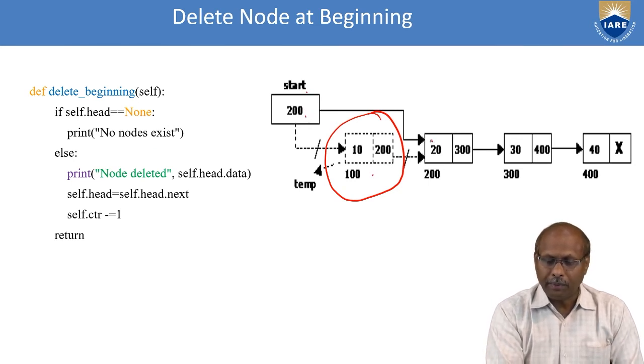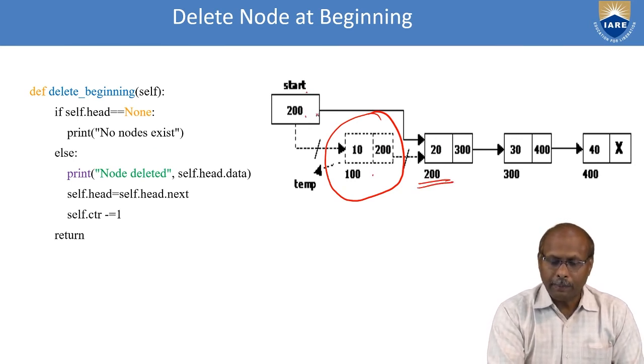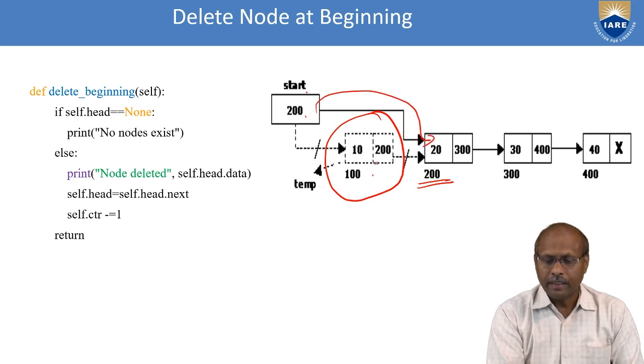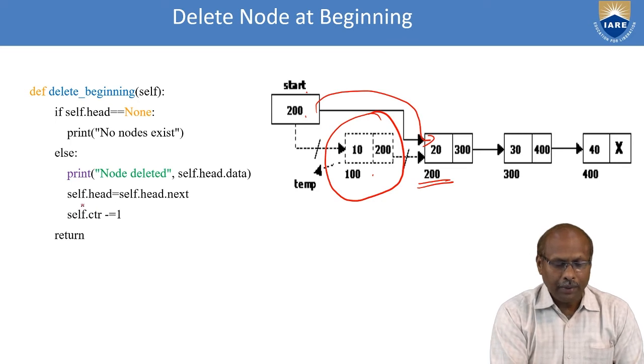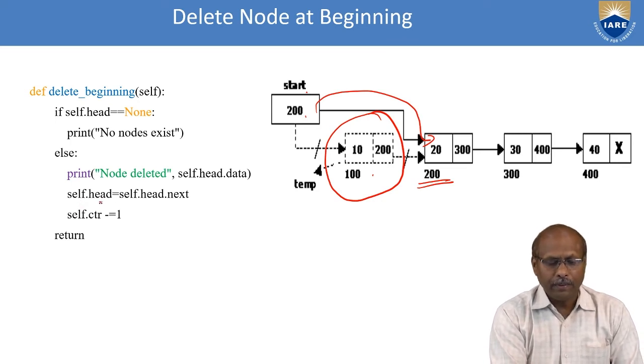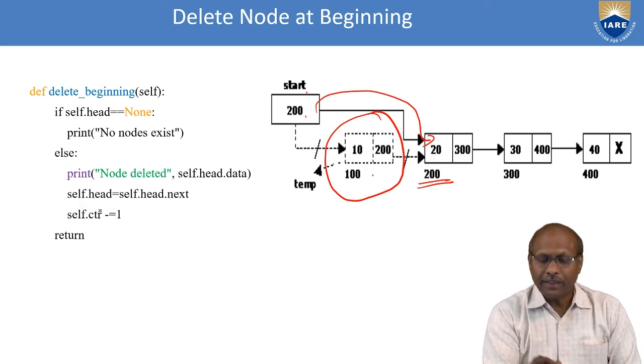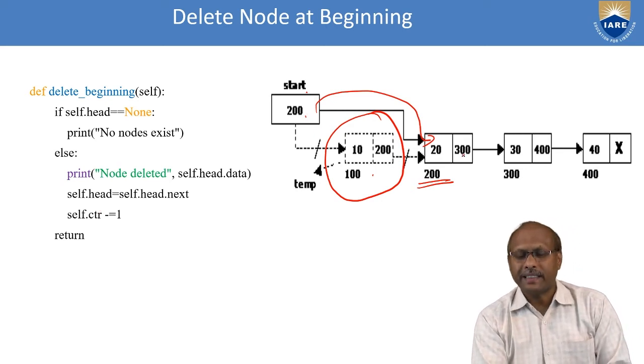Now what will I do? Start will be pointing to 200. If I point to the second node here, it indicates that I have lost this address. So I will move my head pointer to the next address. What is the next address?